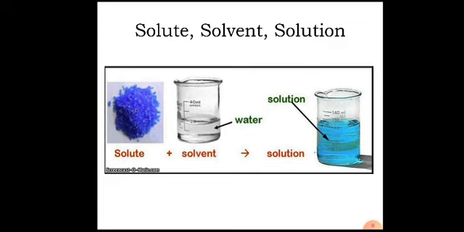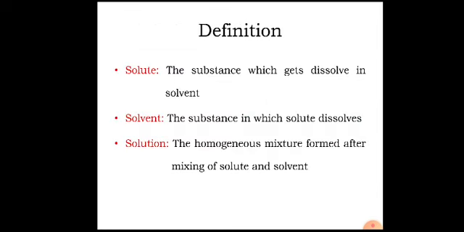So here in this diagram you will get an idea about solute, solvent and solution. By definition, solute is a substance which gets dissolved in solvent. Solvent is a substance in which solute dissolves, while solution is a homogeneous mixture of solute and solvent.